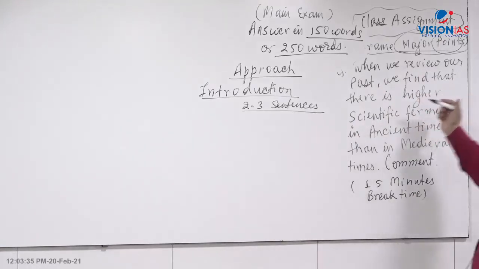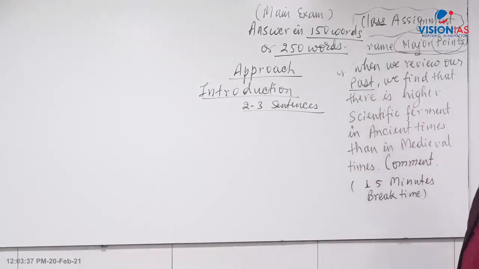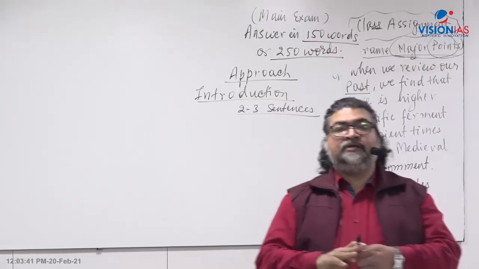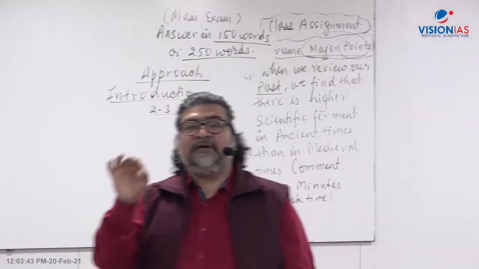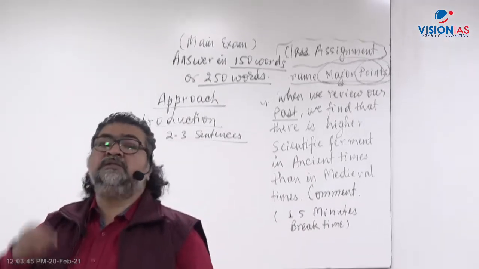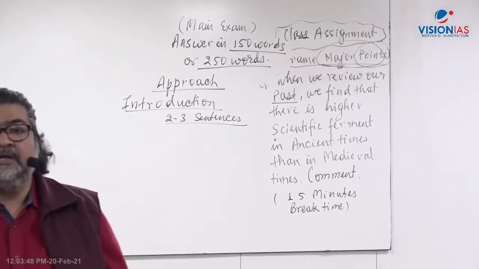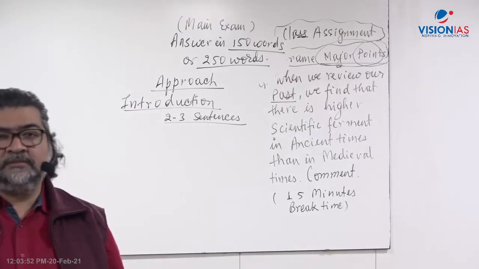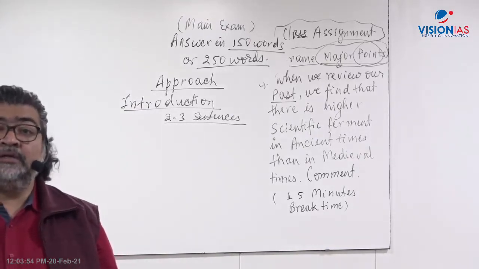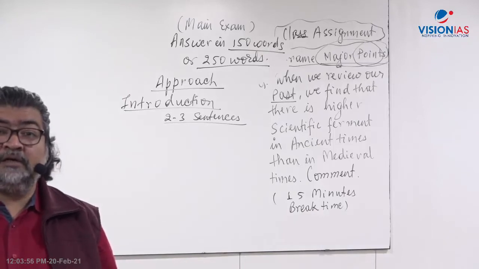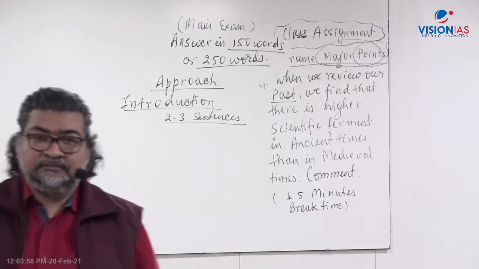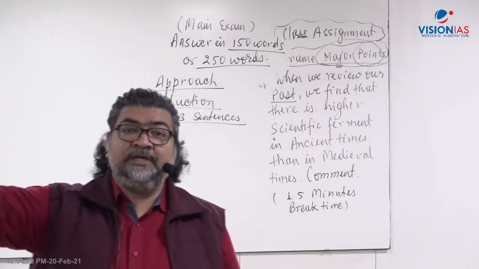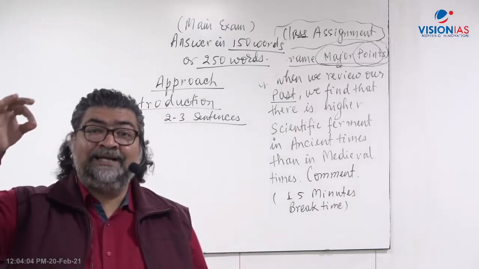You understand the part here. It is talking about science and technology development in the past. Many of you have given me the answer writing that there was science and technology development in the past: mathematics, metallurgy, for example, Stambh, pillars, Ashokan, Mauryan age, Ashoka's Stambh, Qutub Minar, Mehrauli, Ashokan iron pillar.